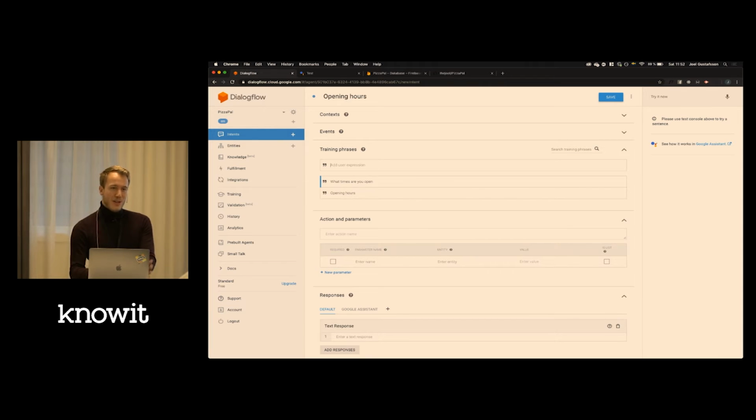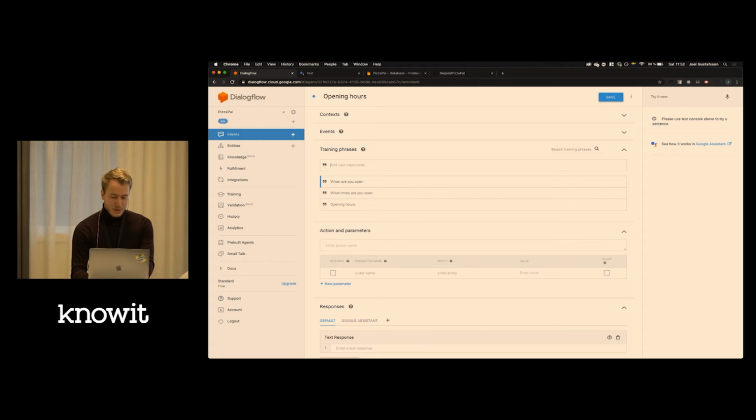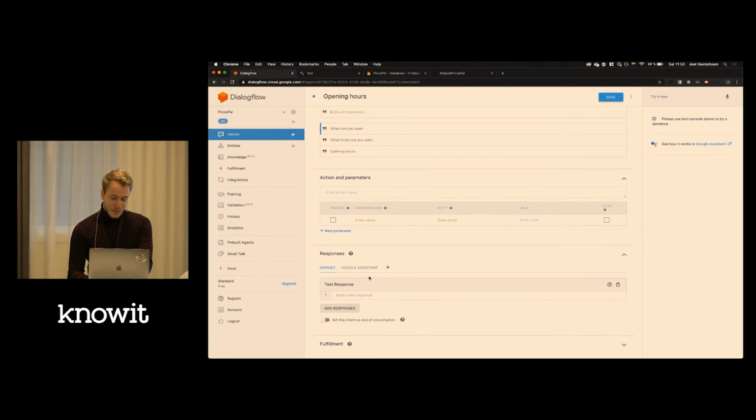And you don't have to cover all scenarios, because that's one of the strengths of Dialogflow and the machine learning models running beneath. So basically, if you just add a few training phrases, it will be able to map most user queries to the right intent. Like, when are you open? So on. Maybe just these three, and then we add a response.